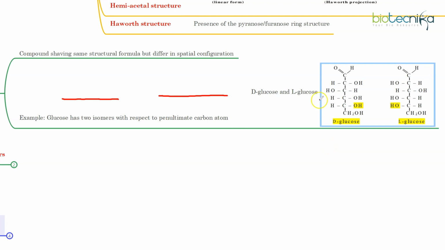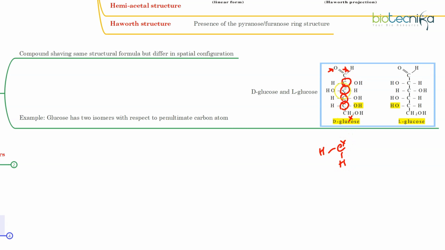Now, for example, here I have taken glucose. How many carbons are chiral here? This carbon is chiral. Why? Because this is a different group, this is a different group, this is a different group, and this entire thing is a different group. As I mentioned, a chiral carbon has 4 different functional groups attached. So don't just see the immediate atom connected. You have to see what is connected overall to the functional groups. This is chiral, this is chiral, this is chiral, this is chiral. This is not chiral because it has a double bond with the same atom. This is not chiral because it has 2 atoms which are the same. That is also not chiral.